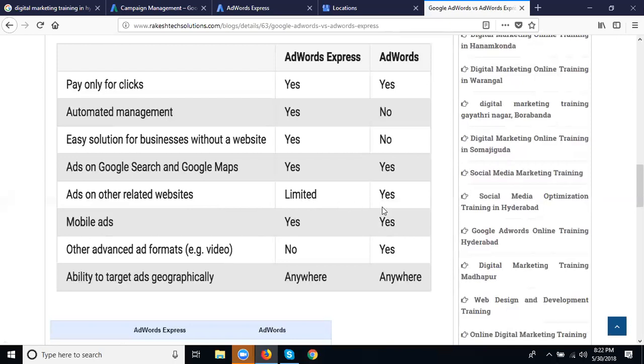Here, yes. Why? Display ads will be shown on the websites participating in Google AdSense. We can display our display ads. It's called the display network. Mobile ads. Both will be yes. That is called Google mapping.